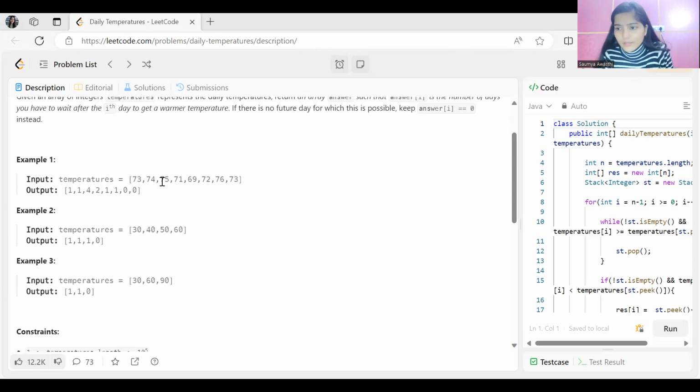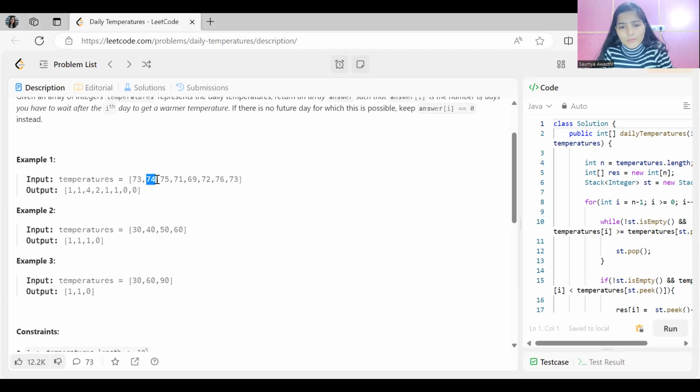So here you can see the temperature array consists of the temperatures 73, 74, 75, 71, 69, 72, 76, 73, and in the output that's what we are getting. For 73, how many days do you have to wait to get a warmer temperature? After 73 we have 74, which is warmer, right? One number, one point ahead, let me say it this way. So how many days do you have to wait? 1 day. That's why in the output, see, for this position we are getting 1.